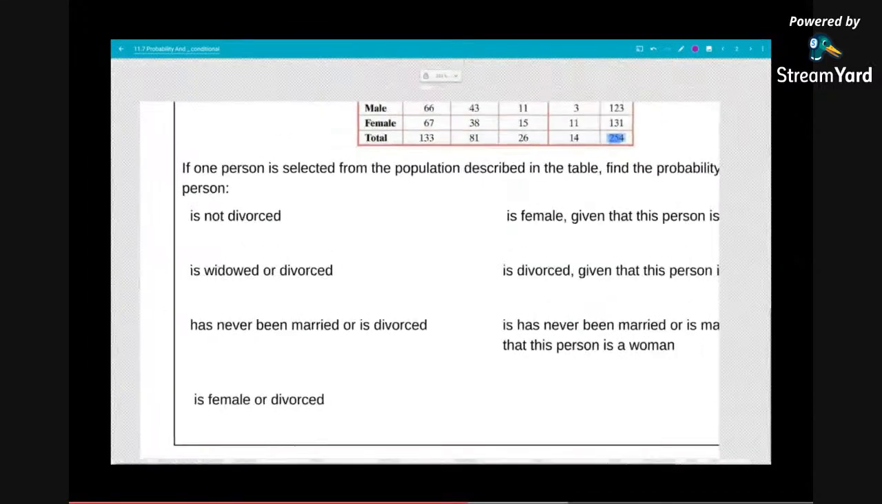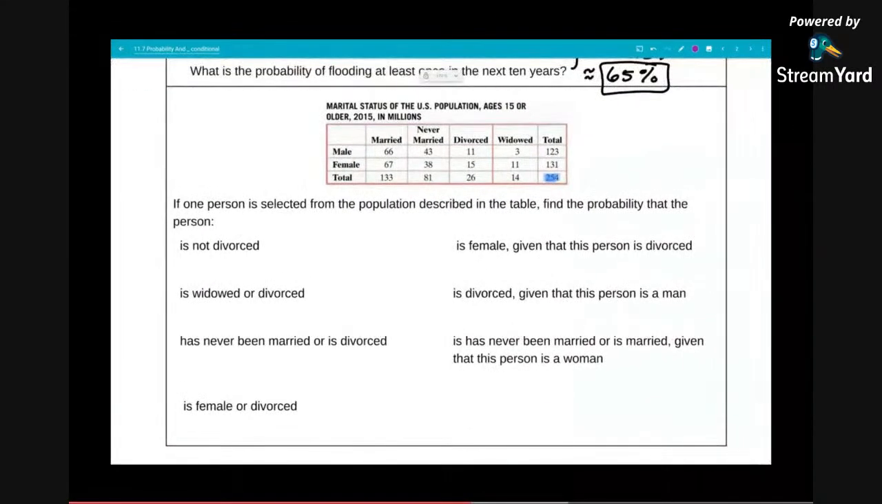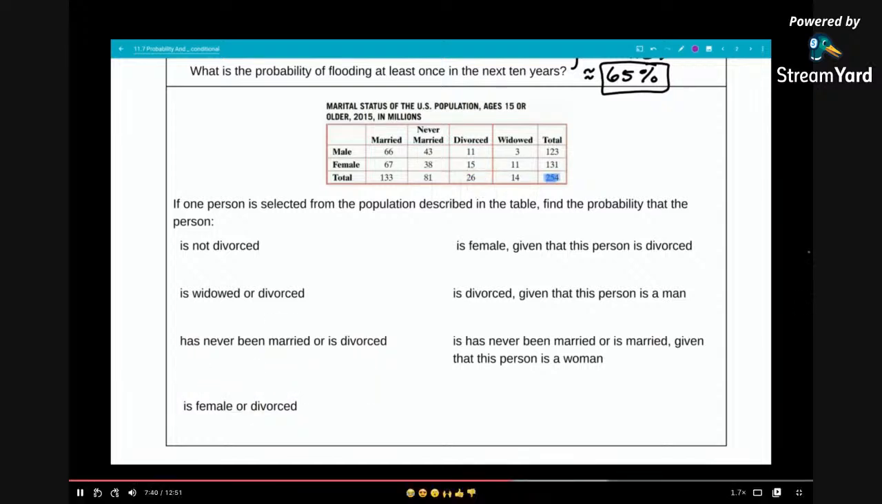Just another example of really the same thing. They have never been married or are divorced. Again, those are mutually exclusive events. 81 out of 254 have never been married. 26 out of 254 have been divorced. Adding those together, we get a total of 107 out of 254 as the probability of selecting someone that has never been married or divorced.